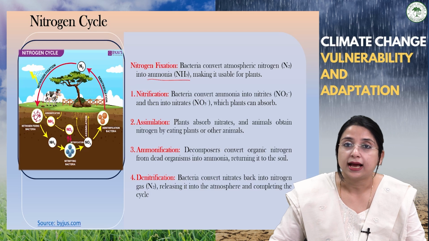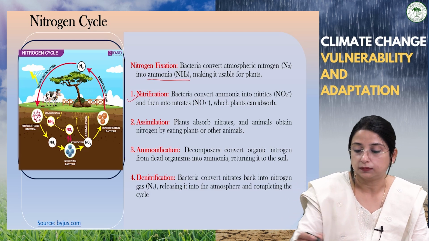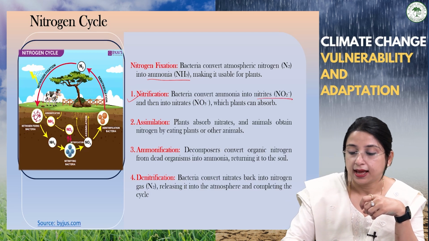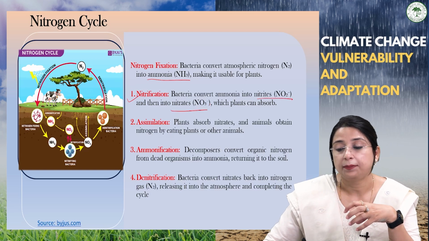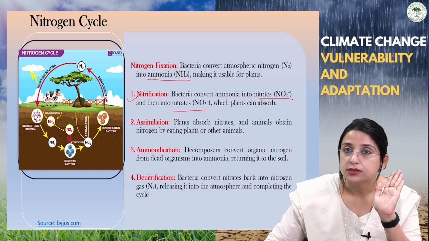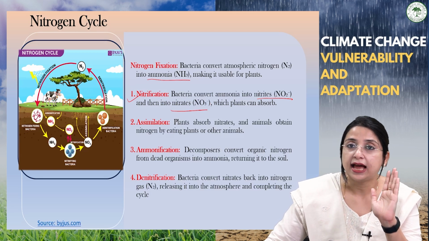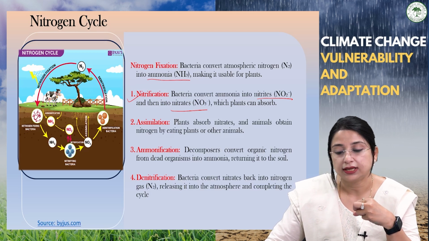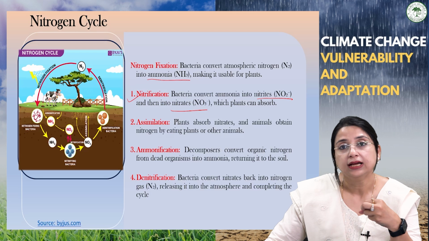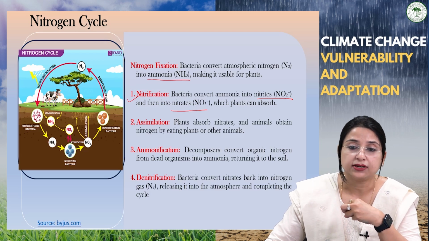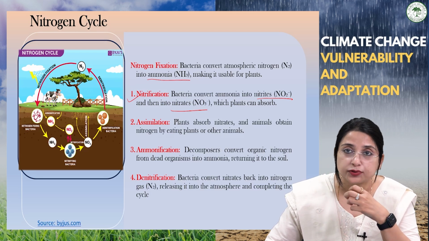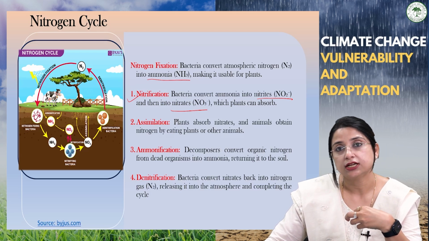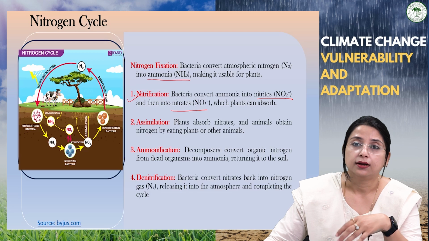The process is known as nitrification. Here the bacteria convert ammonia into nitrites and nitrates, which the plants can absorb. Plants cannot take nitrogen directly. They have to convert it into the usable form, that is converting the nitrogen into ammonia, and with the help of the bacteria, they convert it into nitrites and nitrates, which now the plants can absorb. So here they are taking the nitrogen by converting it into nitrite and nitrate.